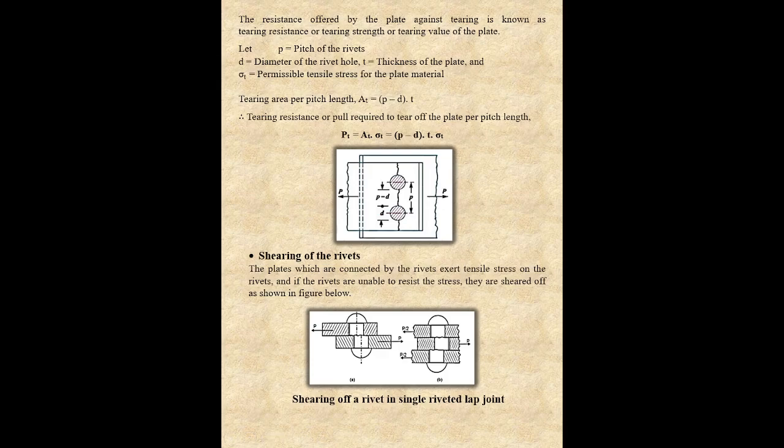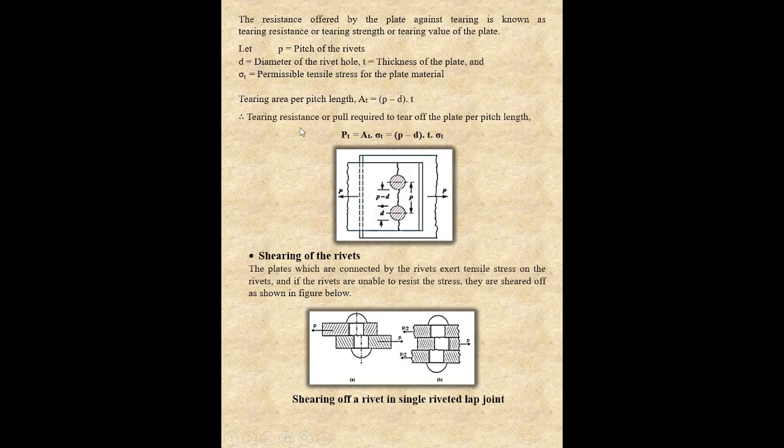So p into t, but the resistive area is only this. It means we have to consider this dimension, that is p minus d. You have to subtract these hole portions from p, that is p minus d. Now multiply this p minus d, that is length, into t. This is length into breadth, and that is area.